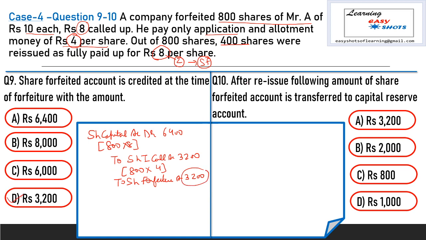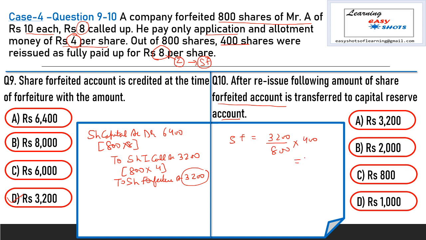Question number 10. After reissue, what amount of share forfeiture account is transferred to capital reserve? Now here we have a balance in share forfeiture account of 3200 and this belongs to 800 shares but we reissue only 400 shares.